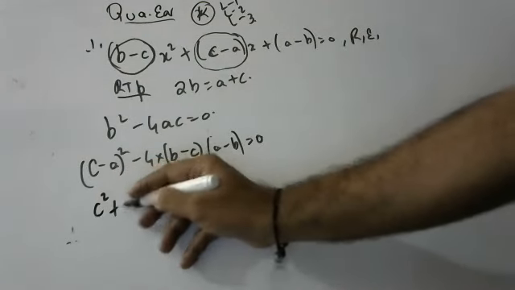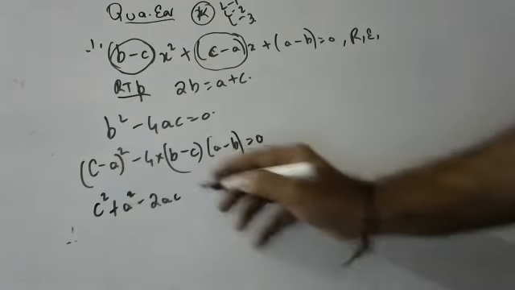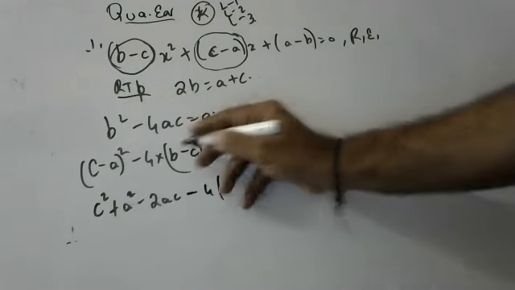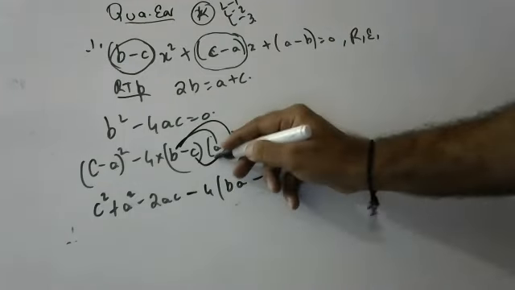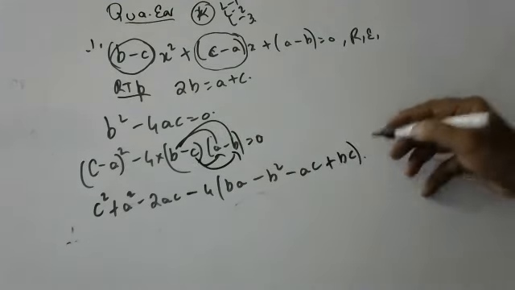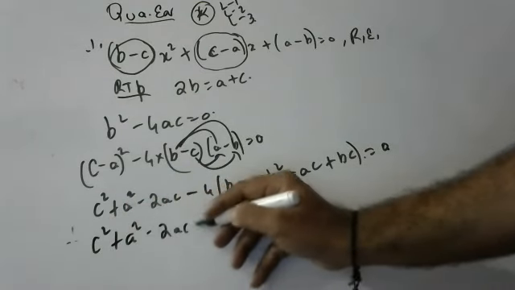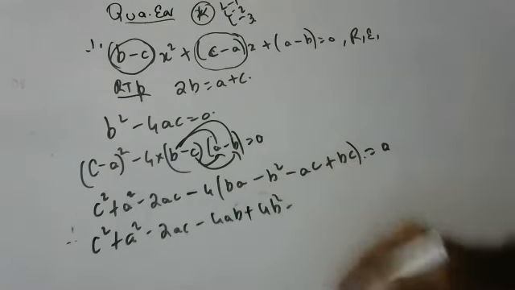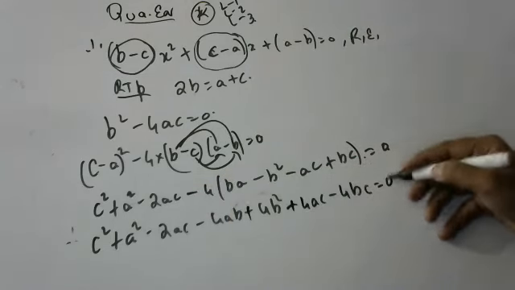c square plus a square minus 2ac, minus 4 into (b into a, b into b minus b square, c into a minus bc, c into b plus bc) is equal to 0. Please check, children. c square plus a square minus 2ac minus 4ab minus 4b square, minus into minus is plus, plus 4ac and minus 4bc is equal to 0.